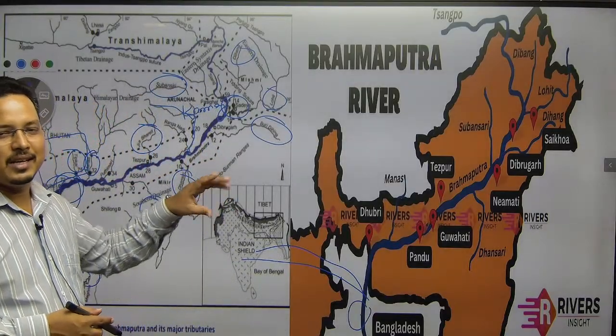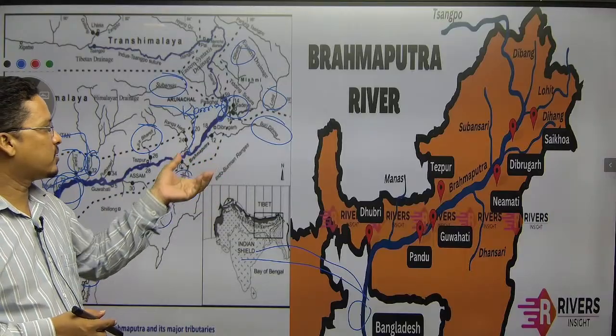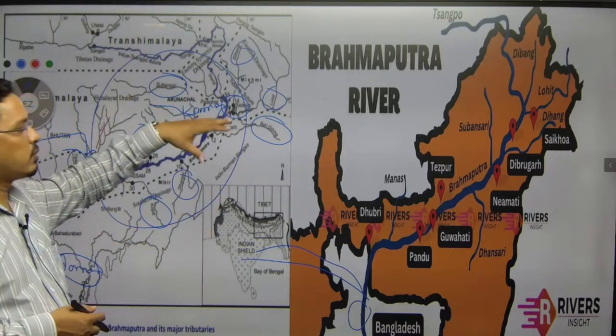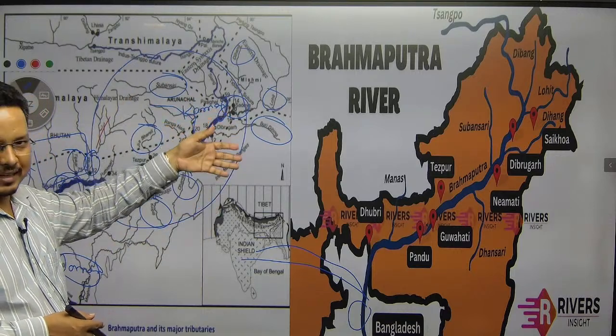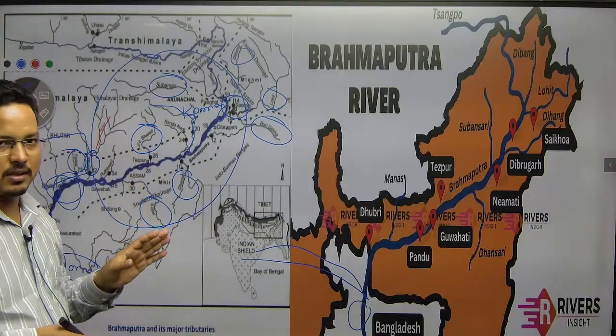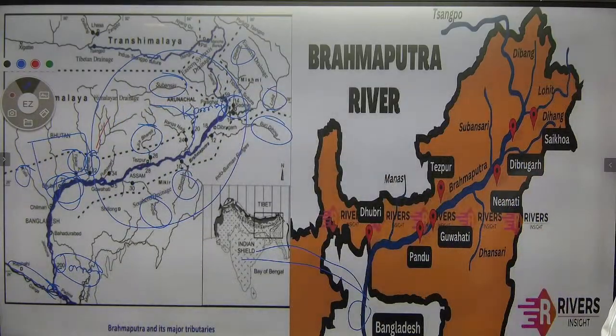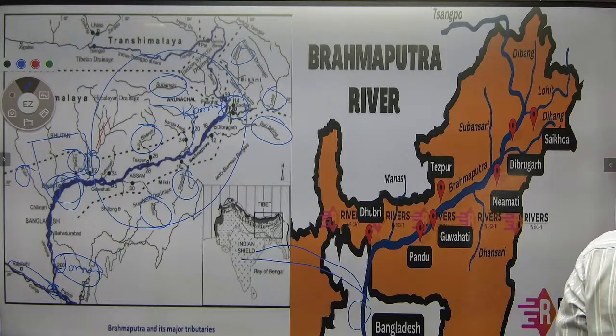So that is why they ask why Brahmaputra receives floods, because this region on an average receives 250 centimeters of rainfall and more than that. Just imagine, the whole of northeast is getting a huge amount of rainfall. So that is one of the factors.